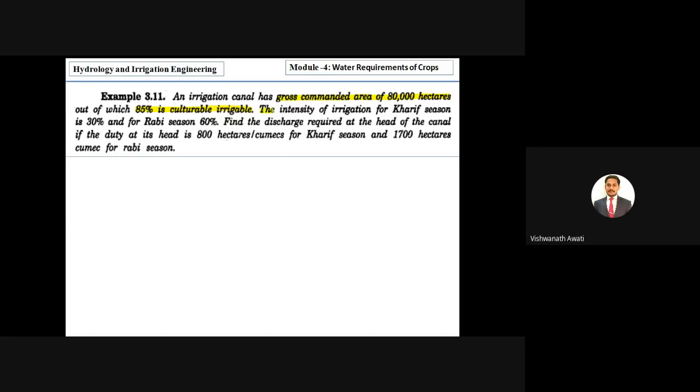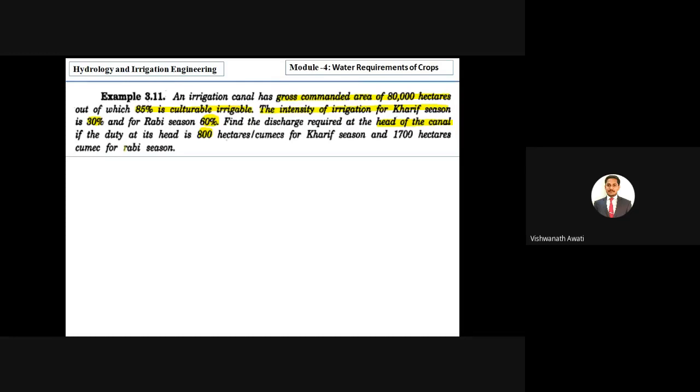Then the intensity of irrigation for Kharif season is 30%, and for Rabi season is 60%. Then we need to find the discharge required at the head of the canal, if the duty at its head is 800 hectares per cumec for Kharif season and 1700 hectares per cumec for Rabi season.